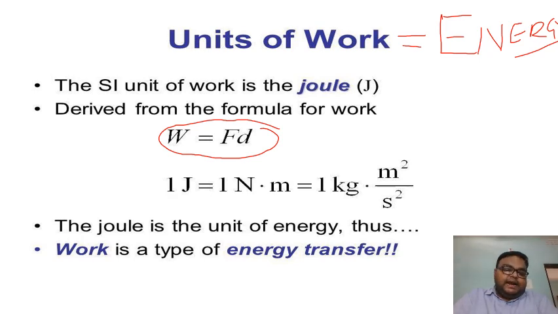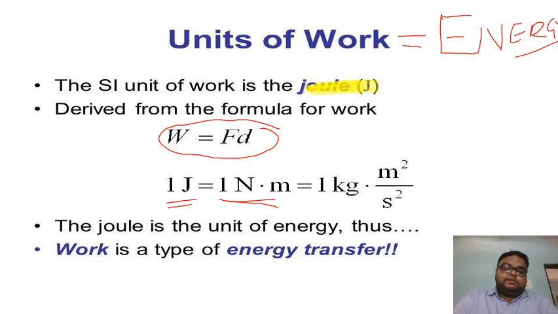So 1 joule equals 1 newton meter, or 1 kg meter squared per second squared. This is the equivalent of 1 joule. So the SI unit of energy is also the joule.